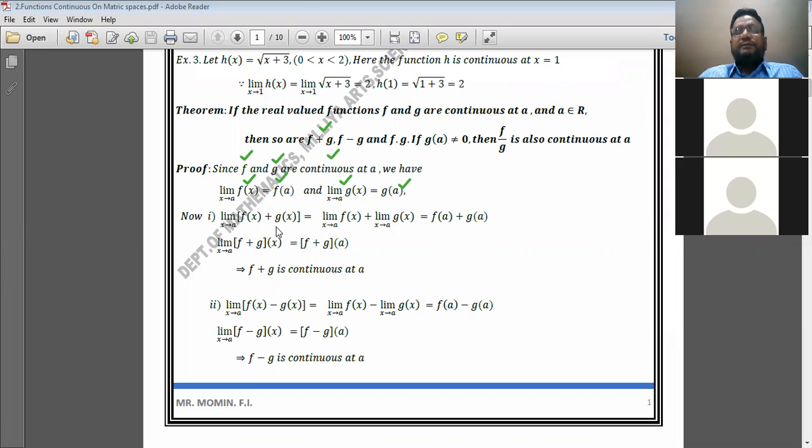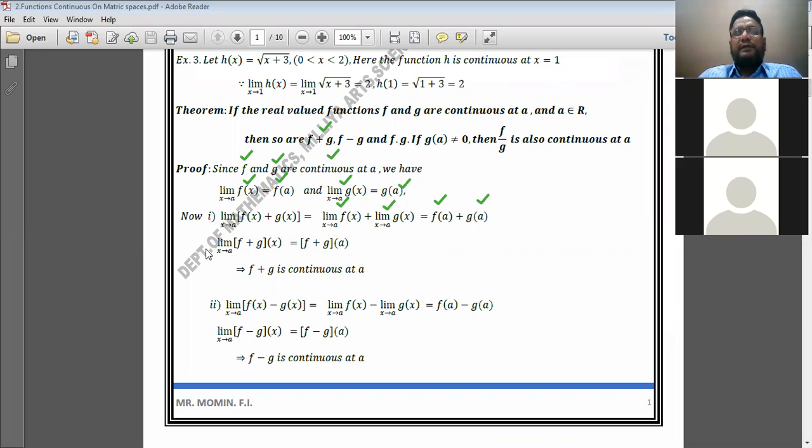According to the algebra of limits of two functions, limit x tends to a, f of x plus g of x is equal to, we can write, limit x tends to a f of x plus limit x tends to a g of x. It is the algebra of limits of two functions. But limit x tends to a f of x is equal to f of a, and limit x tends to a g of x is equal to g of a.